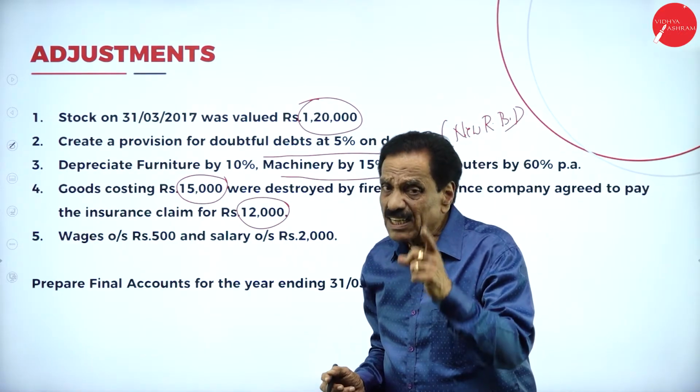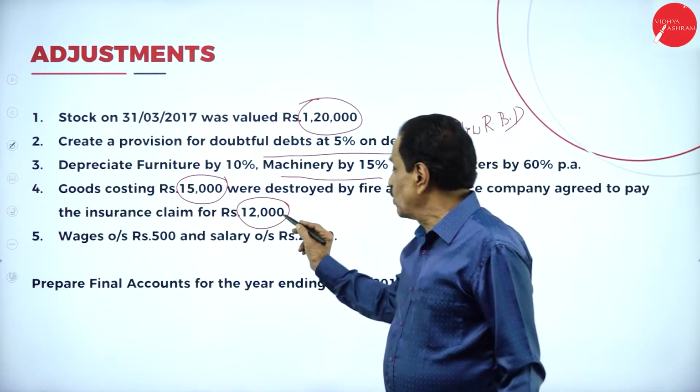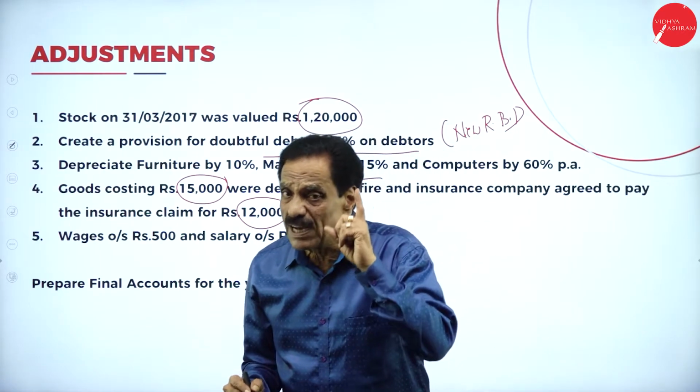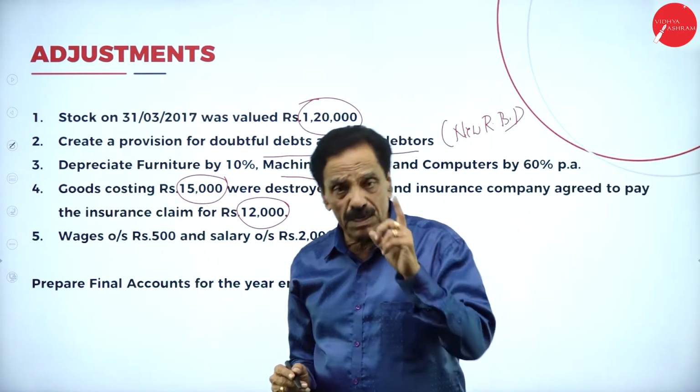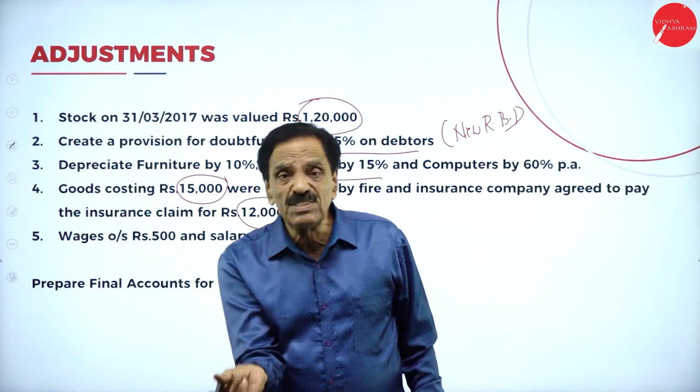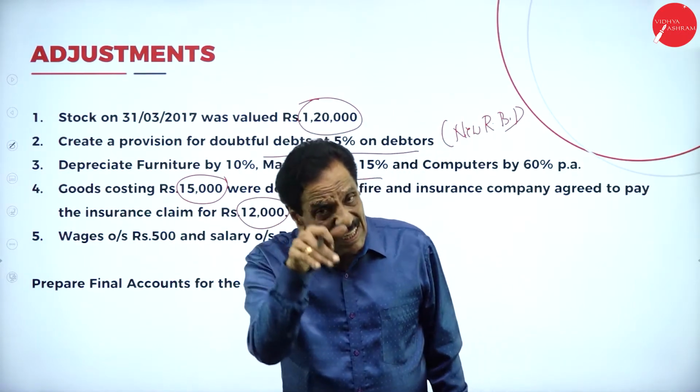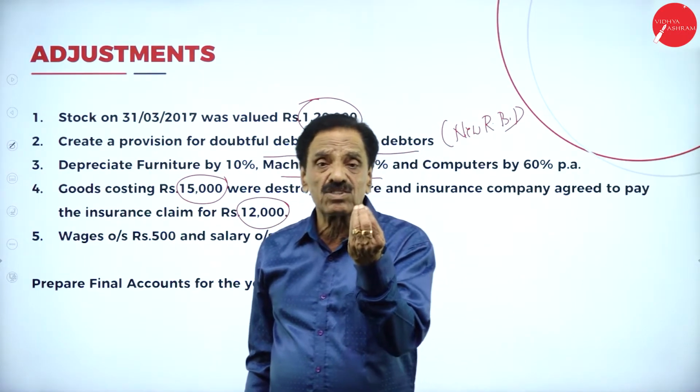15,000 on the trading account credit side. 12,000 on the asset side of the balance sheet as due from insurance company. What's the difference? 3,000 on the profit and loss account debit side, loss on stock destroyed.